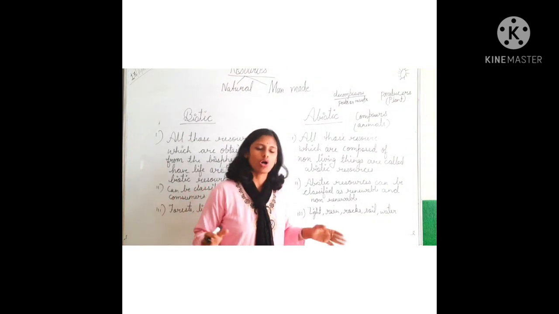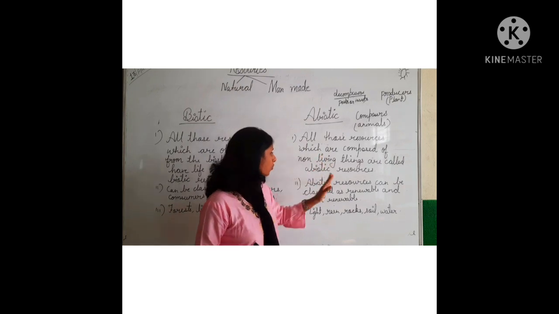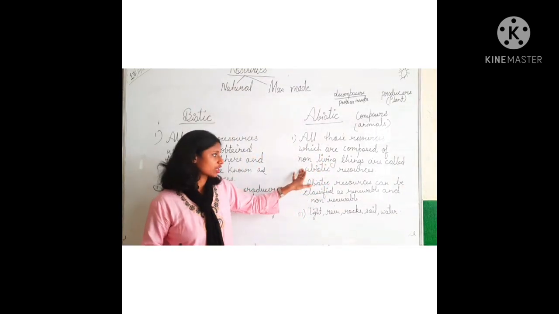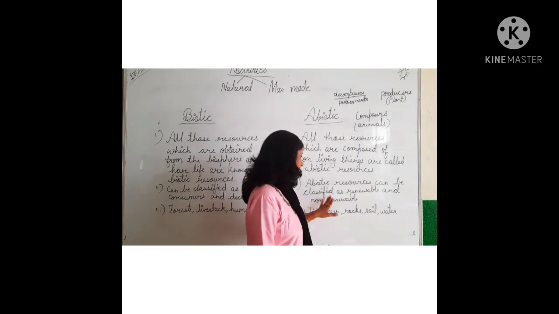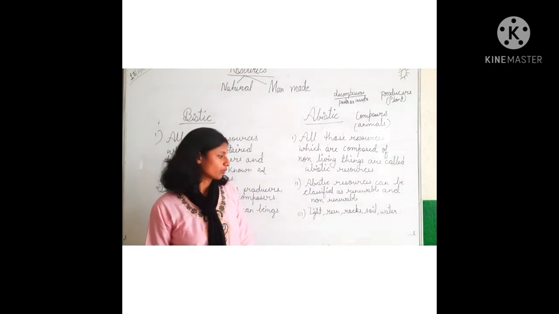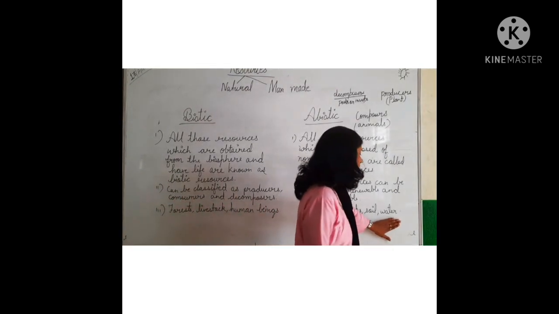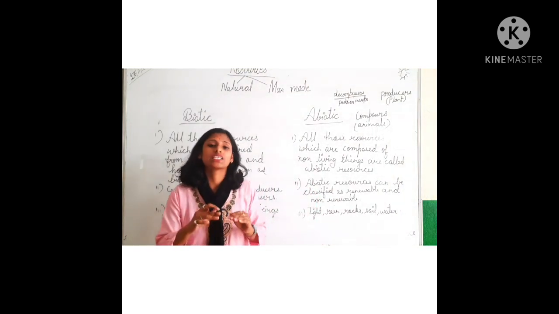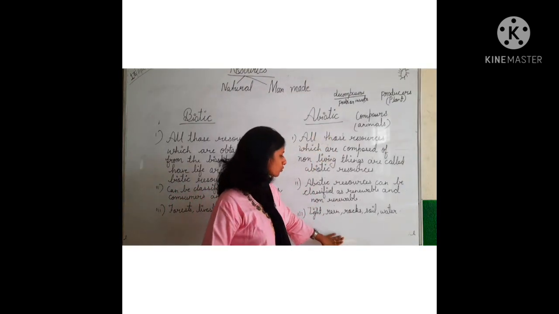Abiotic resources can be classified as renewable or non-renewable. Light, rain, rocks, soil, water, students, these all are abiotic resources.